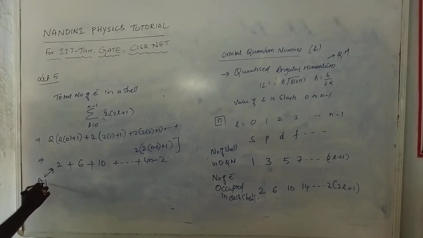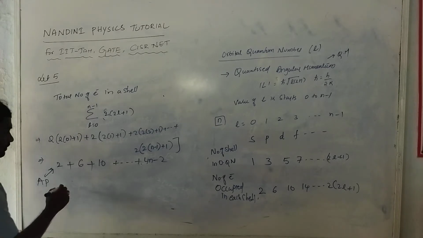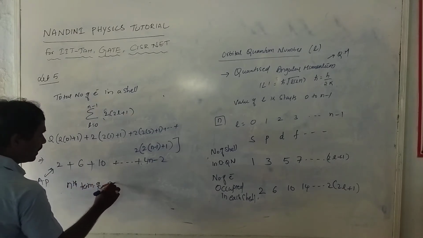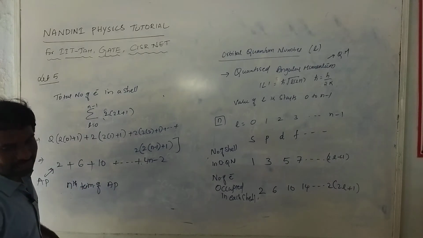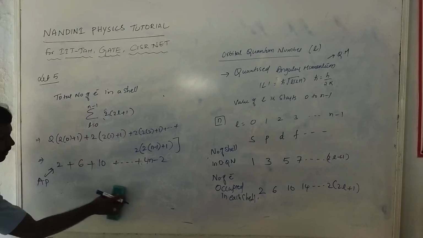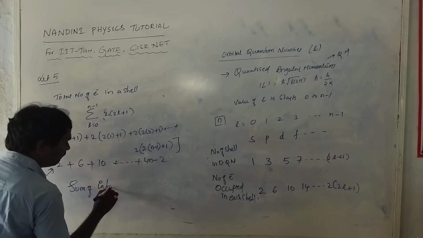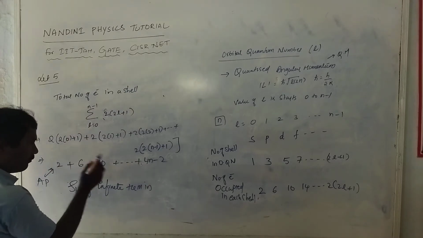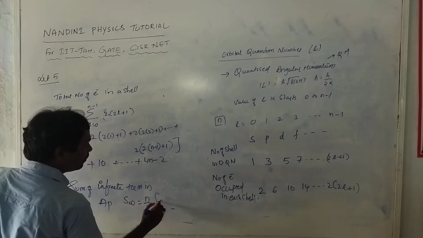This series is in arithmetic progression. So what is the sum of the n terms of an arithmetic progression? Because this series indicates an arithmetic progression, the sum of n terms in the above equation in AP is S, whose value is n by 2 into (a plus l).